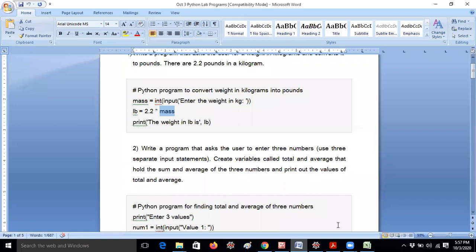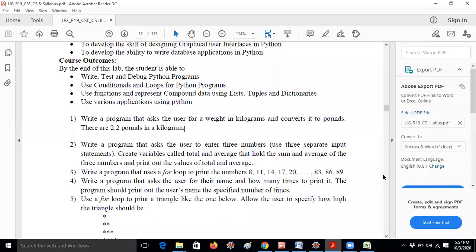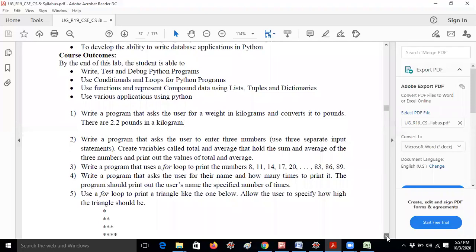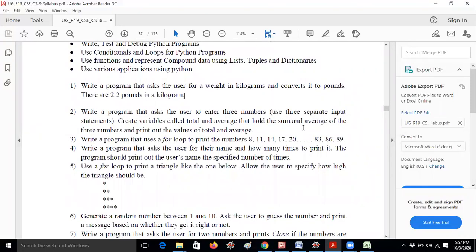Okay. So let me open the second program. According to syllabus, I already copied the same programs. Write a program that asks the user to enter three numbers, use three separate input statements. Create variables called total and average that hold the sum and average of the three numbers, and print out the values of total and average. So this is the question actually. Here the question is given in a very clear manner. We already did this as an assignment also, almost 1 month back itself. Anyway, I would like to tell you once again.